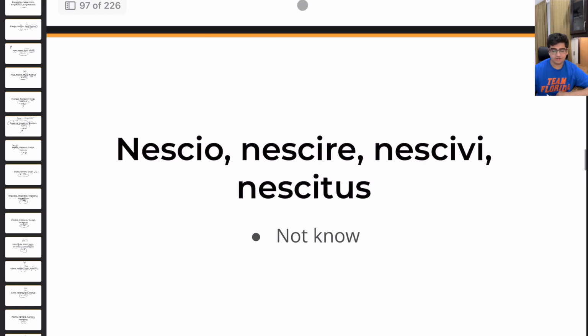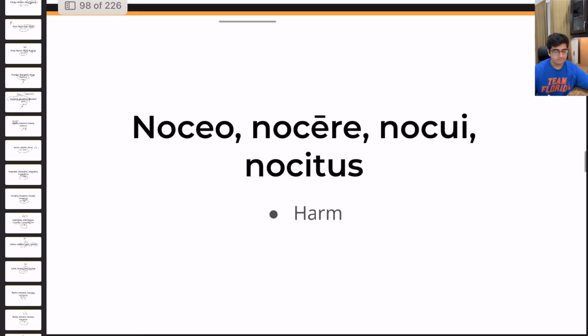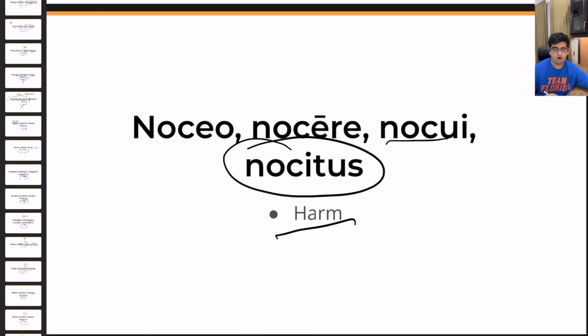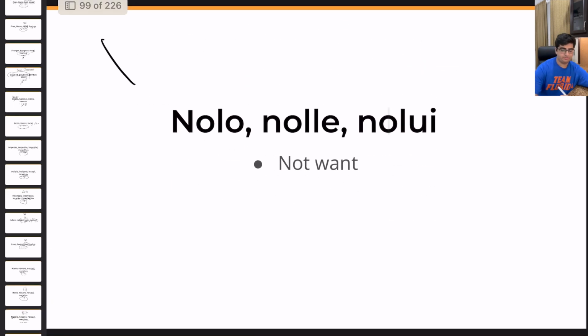We have nescio, nescire, nescivi, nescitus, and it is kind of like the opposite of scio. It means to not know. You can look at the ne part as a negator. Then we have noceo, nocere, nocui, nocitus, meaning to harm. Look at the long E in the nocere. Again, another important verb here.